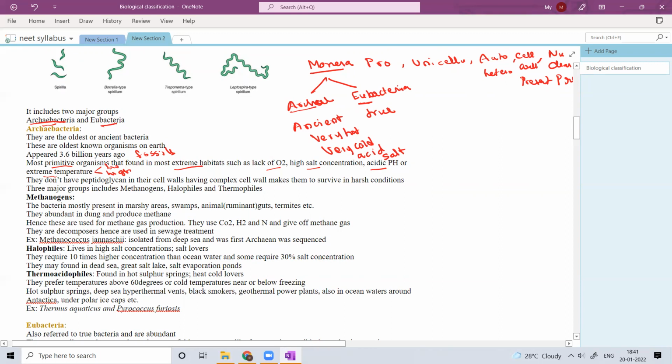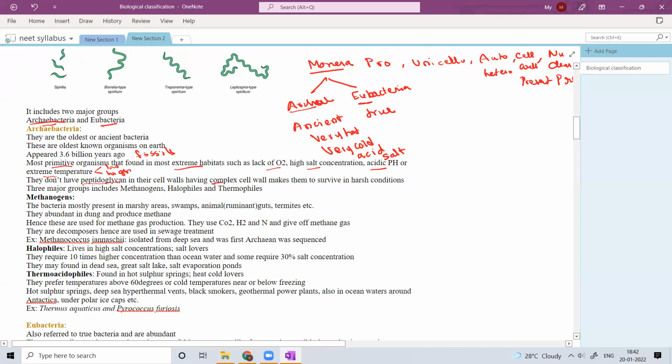So here they don't have peptidoglycan. So this is the exception. Archaebacteria cell walls are not made up of peptidoglycan. Because these have some more complex cell walls.